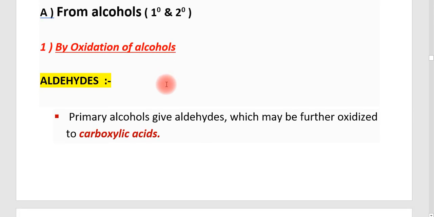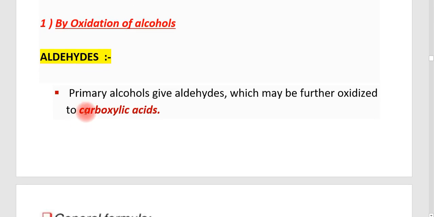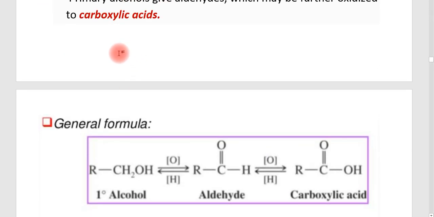But the main point is that aldehydes are prepared by the oxidation of primary alcohols and ketones are produced by the oxidation of secondary alcohols. Then you can see how the product is obtained through a proper example. First I am discussing how aldehydes are prepared. Primary alcohols give aldehydes, which may further oxidize to carboxylic acid. That means if I take a primary alcohol and it undergoes oxidation, it is converted into an aldehyde. If it is further oxidized, then that aldehyde changes into a carboxylic acid.